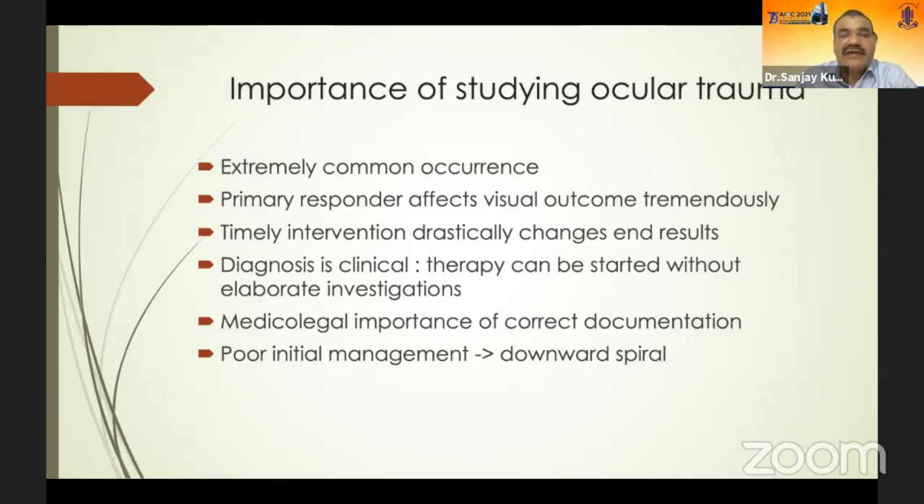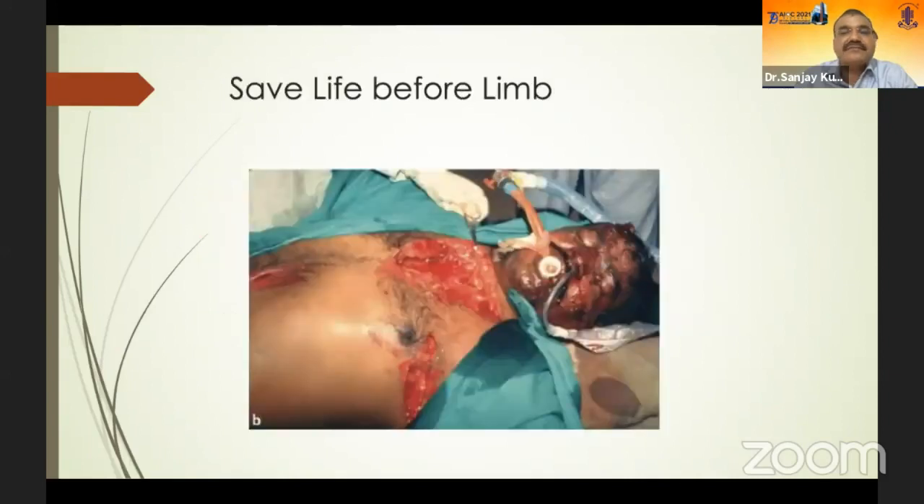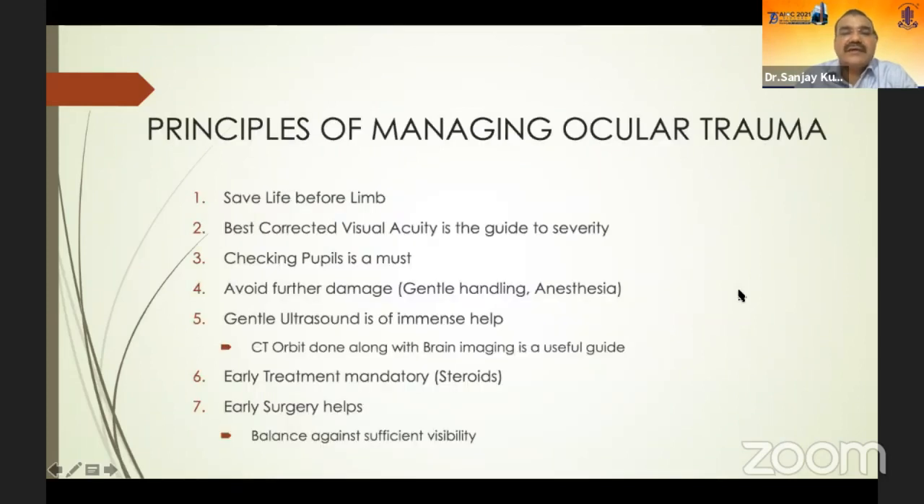And we all know the medico-legal aspect of it: with a trauma, there has to be medico-legal documentation, especially in armed forces. We have to document the injury, and later on, the person can claim the disability if it occurred in a field condition. Initial poor management can lead to a downward spiral trend. We all know the basic management principle of ocular trauma is that you have to save life before limb.